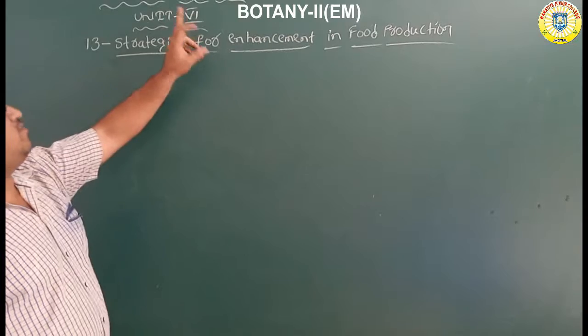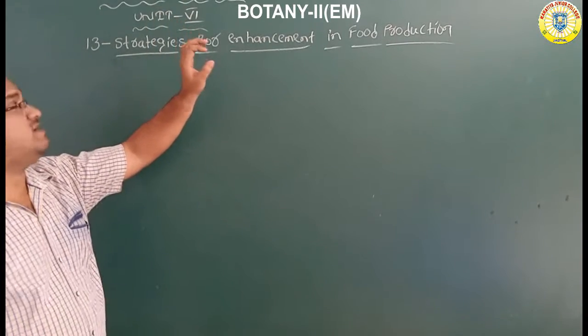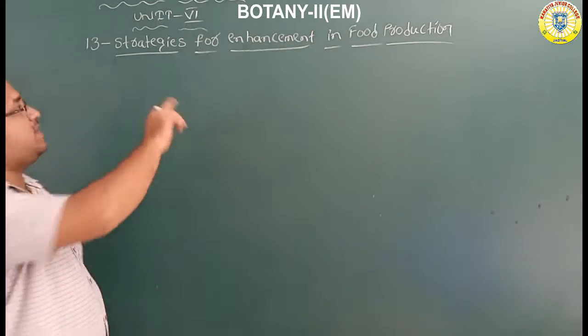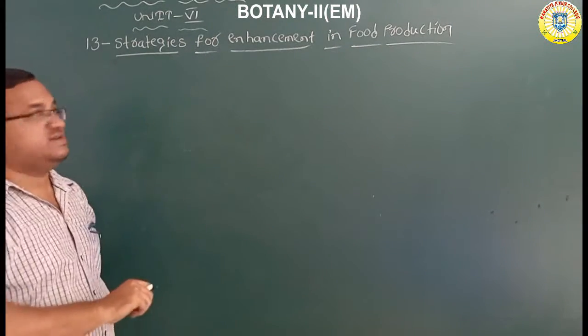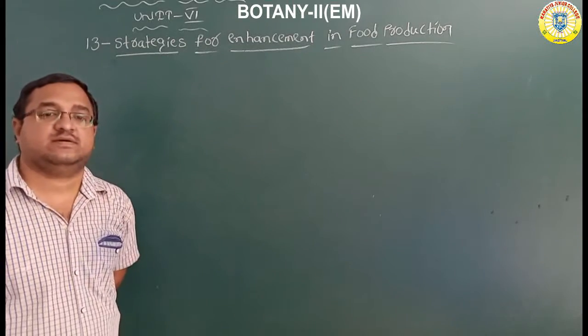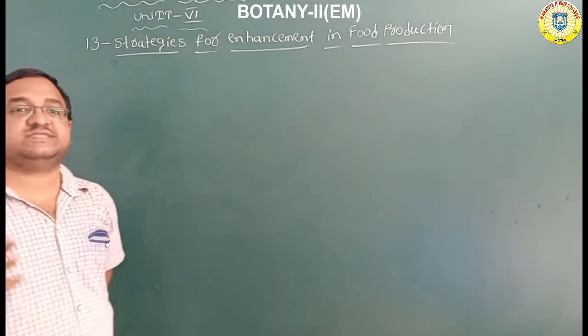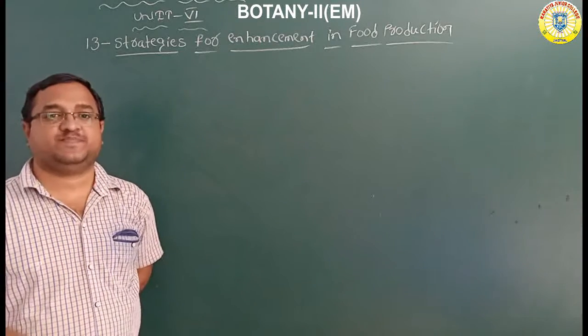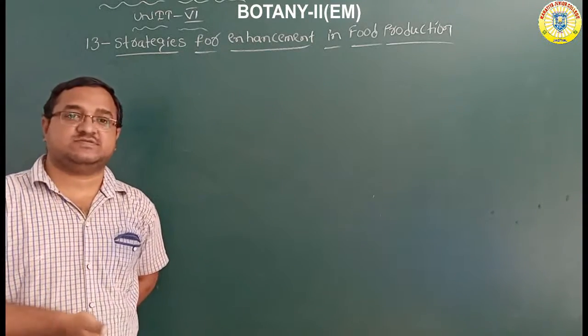Second year biology, botany, English medium. The sixth unit has already started. In the sixth unit, the 13th chapter, we already started: Strategies for enhancement in food production. What are the methods we have to follow for increasing food production? Already in yesterday's class we discussed.